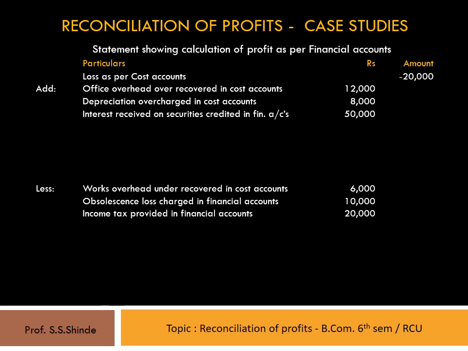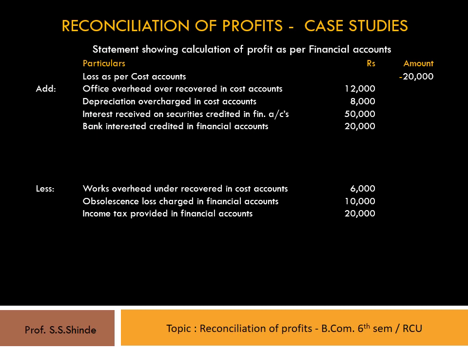Let's go to the next transaction, that is bank interest credited rupees 20,000. This transaction leads to less profit as per cost accounts and more profit as per financial accounts. Therefore, the amount should be added to cost account profit as bank interest credited in financial accounts in the inner column 20,000 rupees.